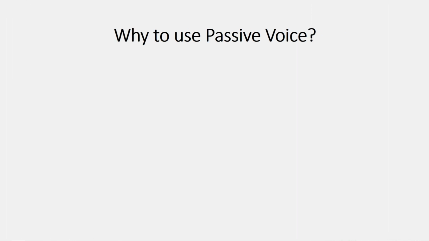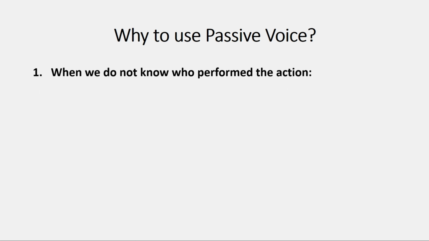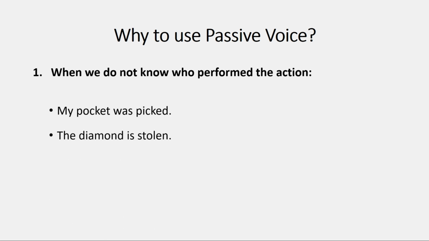Why to use passive voice? Grammatically, in 3 situations, we use passive voice. The first one is when we do not know who performed the action. क्रिया किसने की ये हमें मालूम ही नहीं है. So for example, my pocket was picked. मेरी जेब चोरी हो गई या फिर मेरा वॉलेट चोरी हो गया, हमें नहीं मालूम किसने चुराया. The diamond is stolen. हीरा किसी ने चुरा लिया, किसने चुराया हमको नहीं मालूम.